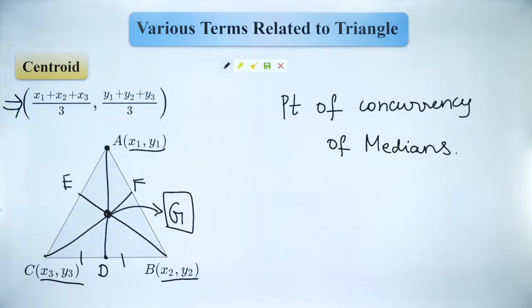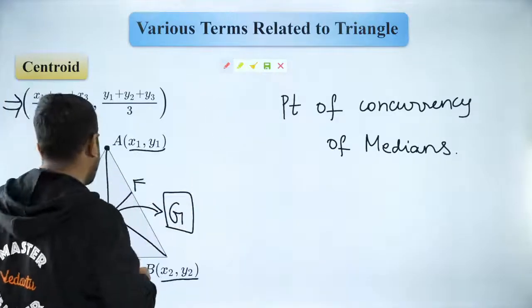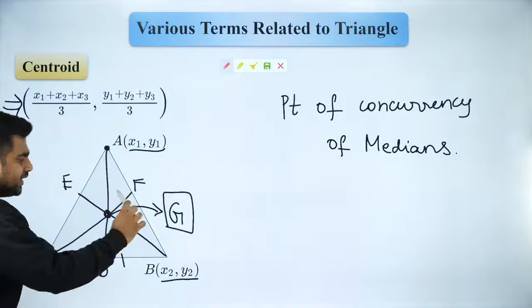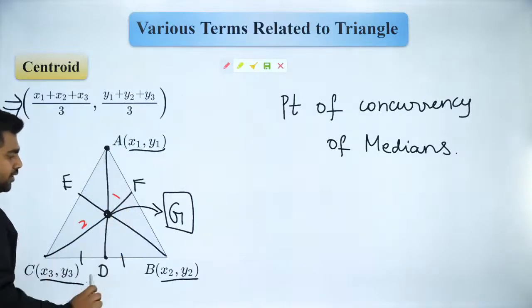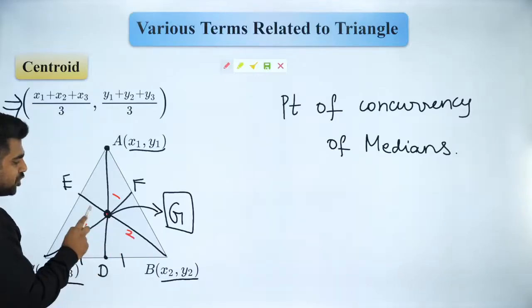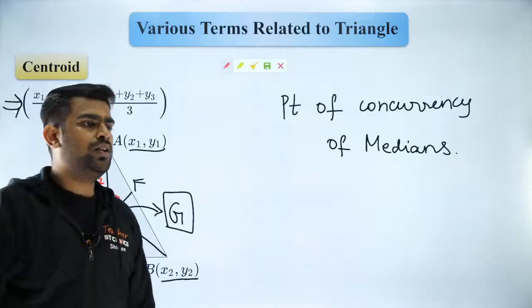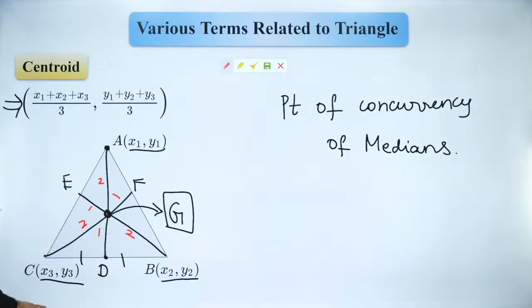Exactly, Ranjusha. You are right. Very good, Ravi Kiran. Ravi Kiran is telling properties. That is also nice. You can make a note of it. So what Ravi Kiran is saying is the centroid divides the median in the ratio 2:1. So the centroid will always divide the median in the ratio 2:1. I hope you got that. So AD is the median, right?